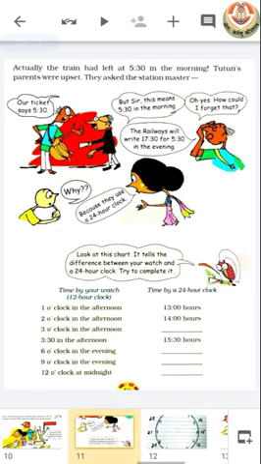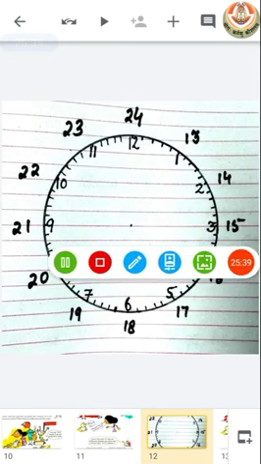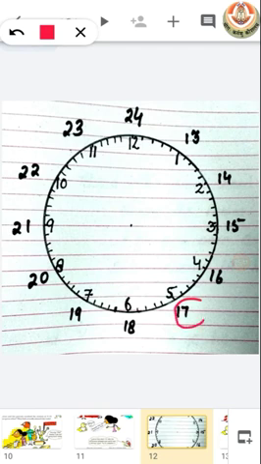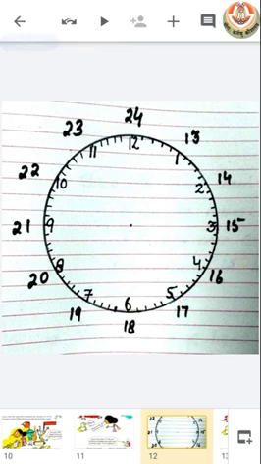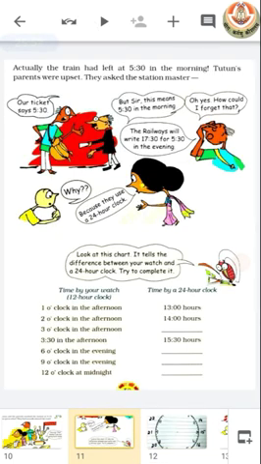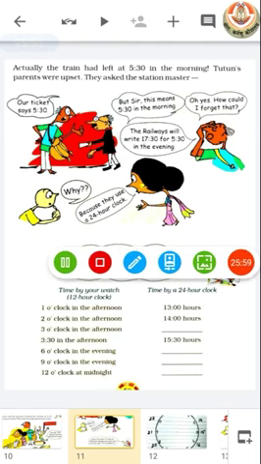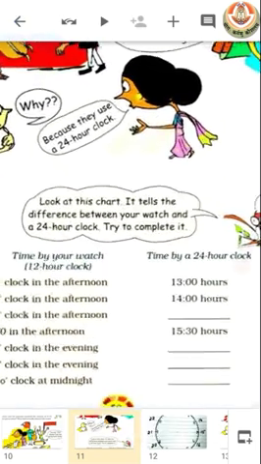So in such a way, 5:30 means 5:30 of morning, not 5:30 of evening, because for 5:30 of evening they will write 17:30, as evening 5 could be shown as 17 in the 24-hour system. So now let's see how we can write these given times in the 24-hour system.